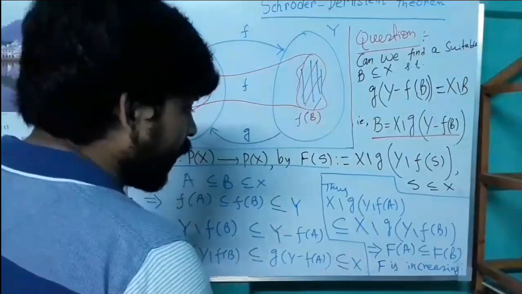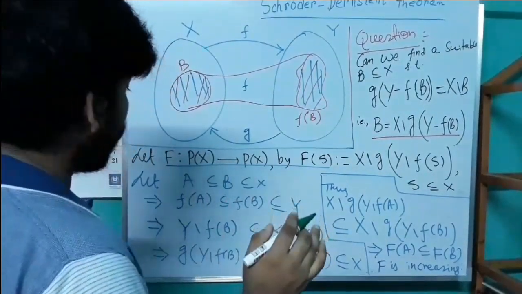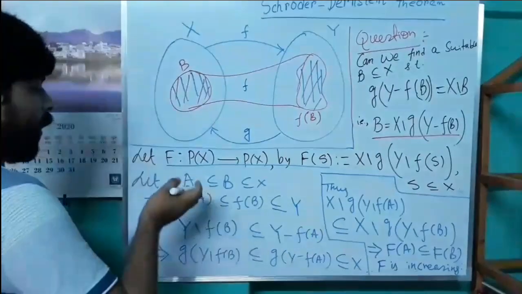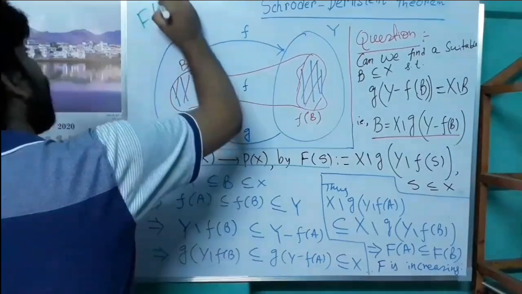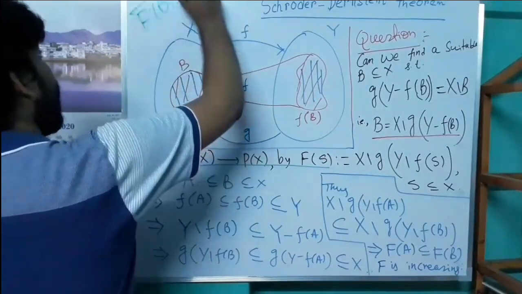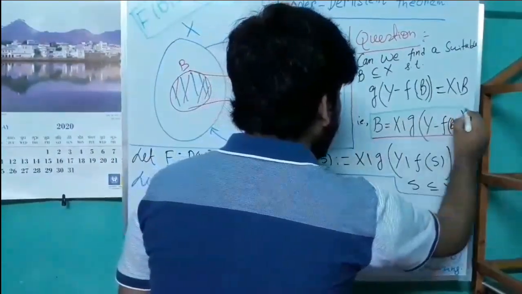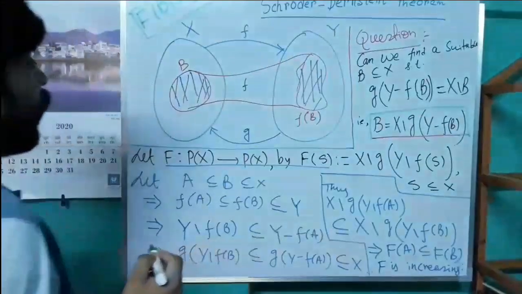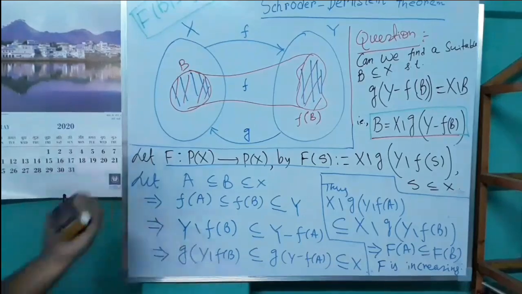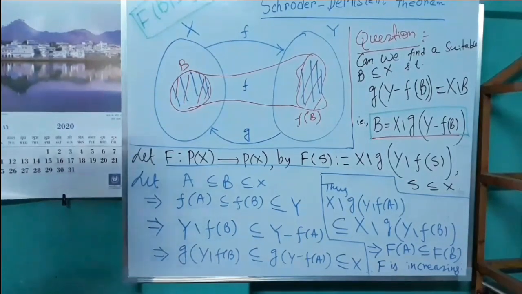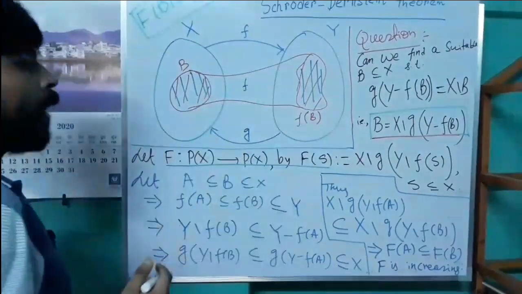Since capital F is increasing, by our previous lemma we can say that F has a fixed point, that is, there exists a subset B of X such that F(B) equals B. So that is our desired claim. And if we can find such a B, then by our previous discussion we can easily construct a bijective map h from X to Y, and this completes the proof.